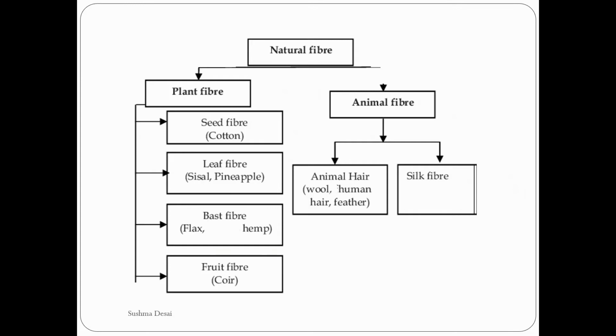In animal fiber you get wool, you get feather, and they make fiber even from some hair, like sheep hair, that is nothing but wool, and also silk from silkworms. This was about the two types of fibers, plant fiber and the different types in plants, and the different types of animal fiber.